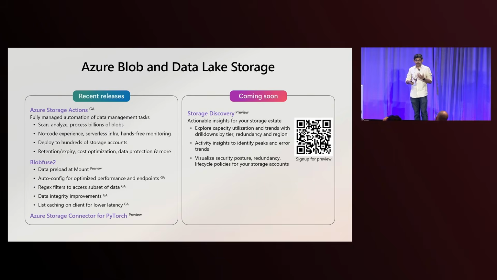The first one is Azure Storage Actions. It is a no-code, no-infrastructure method of managing your data estate, however big it is. It might be billions of objects that you have in your storage account. You can just have tasks assigned to it, actions assigned to it, and say, pick a few items of this suffix or prefix and move it into archive within these days. All of that, you don't have to worry about setting up any functions or infrastructure. You can provide these instructions, and the pipelines will keep running as a service. Right? That's massive, and it also scales endlessly as and when your data expands. So please try out Storage Actions and give us more feedback.